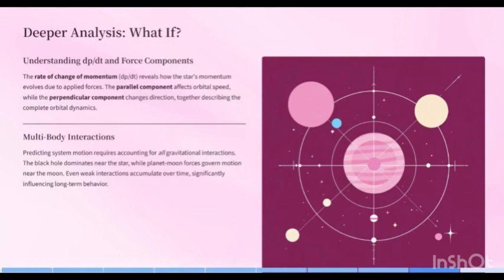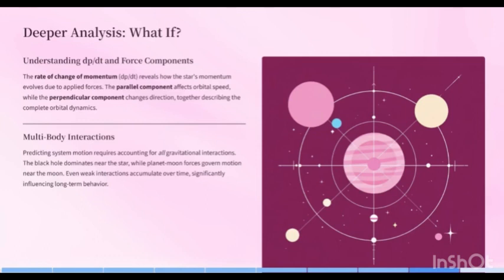Now, to answer the what-if questions, what does it mean? Well, the rate of change of momentum shows how the star's momentum is changing over time due to forces acting on it, while the net force is the total force responsible for this change. The parallel and perpendicular components break the force into directions relative to the star's motion, helping us understand how the force affects its speed and direction separately.